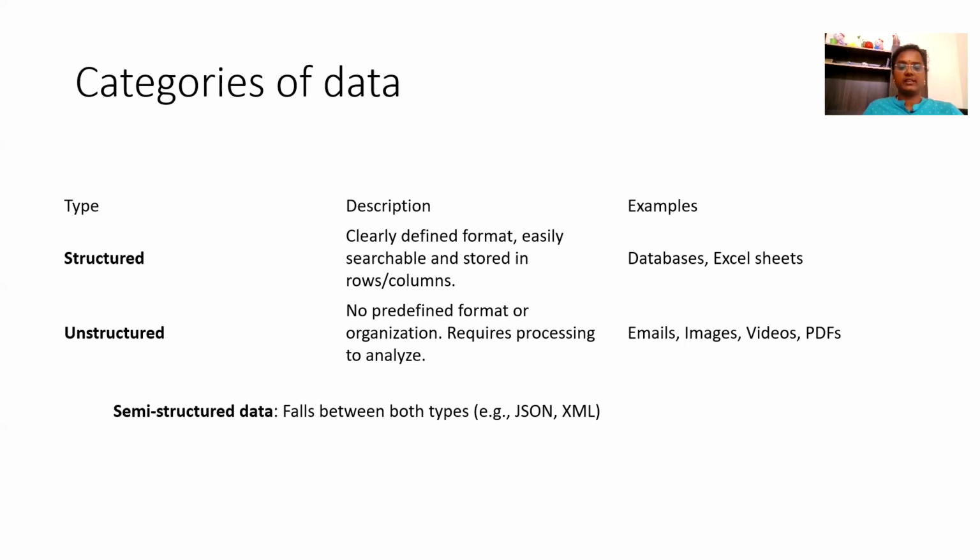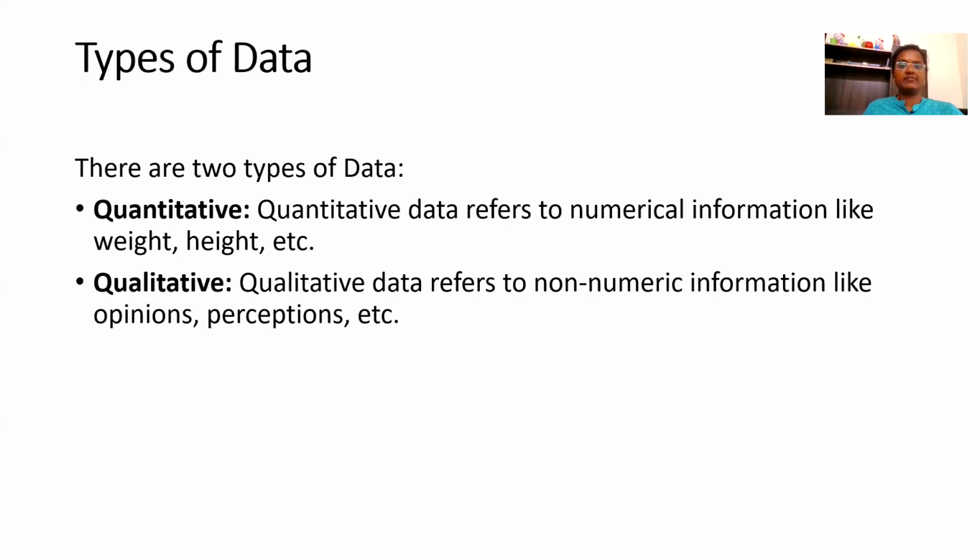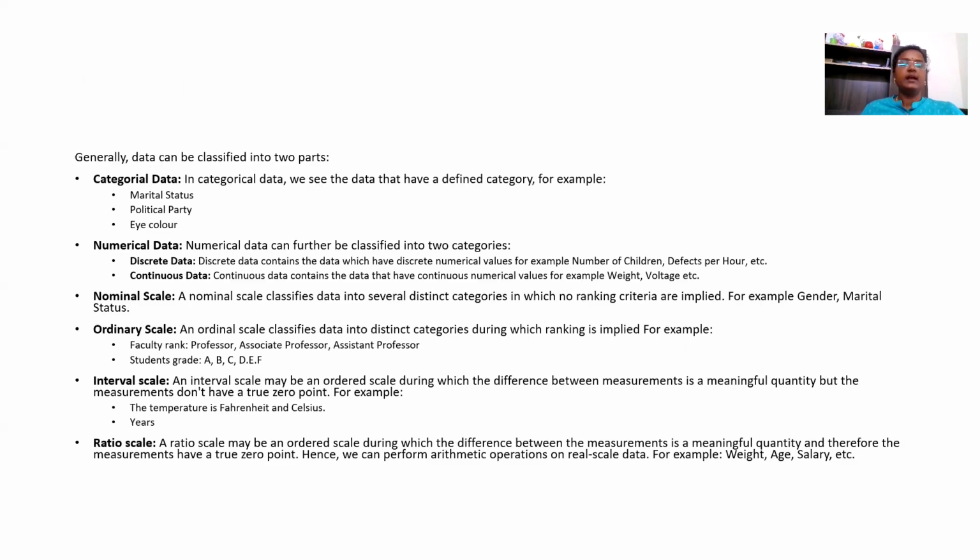Semi-structured data is also available, which falls between both types. Examples: JSON and XML files. The main types of data are quantitative and qualitative. Quantitative data refers to numerical information like weight, height, etc. Qualitative data refers to non-numerical information like opinion, perception, etc. And in the main category, we have categorical data and numerical data.